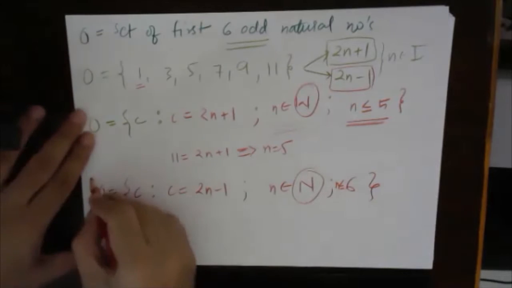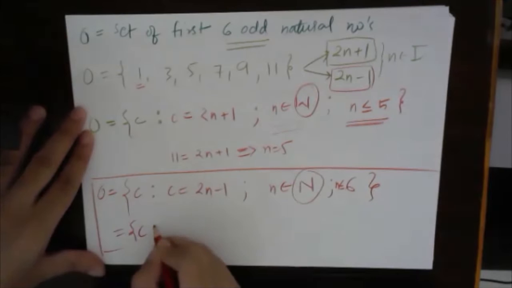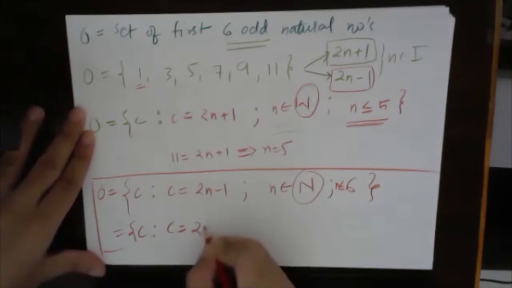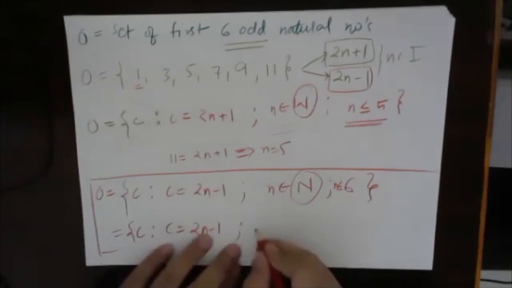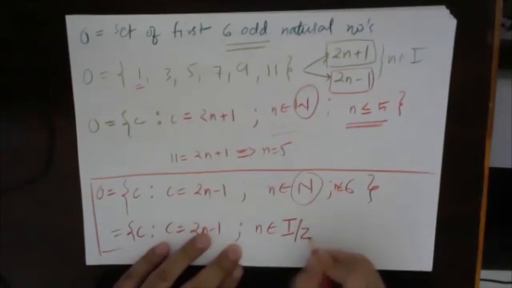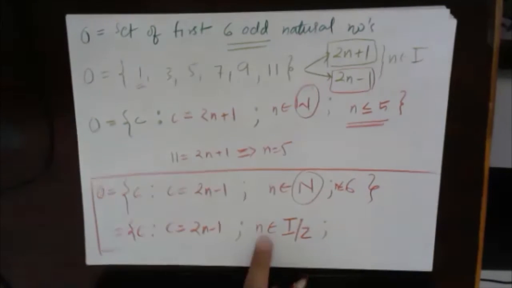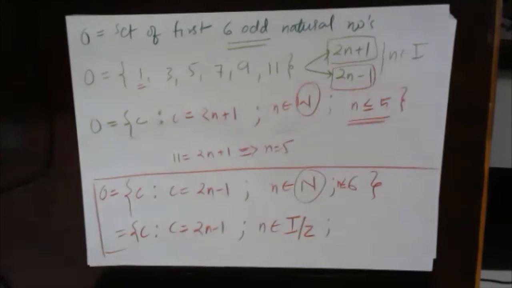Let's say for this one only, if C such that C = 2n minus 1 such that n belongs to integers, I or Z, anything you can write. Then what will be the boundary of n now? All of you think about it.